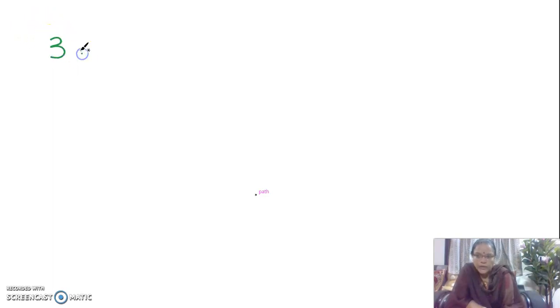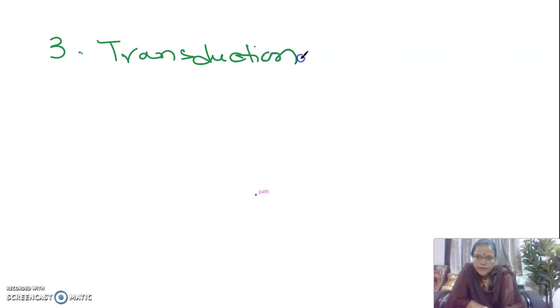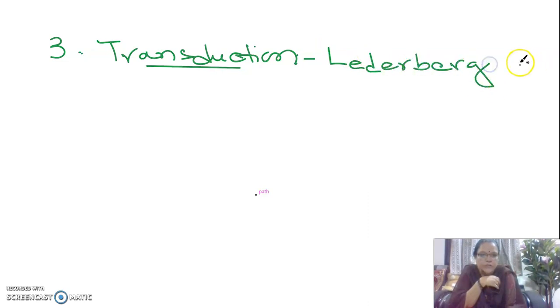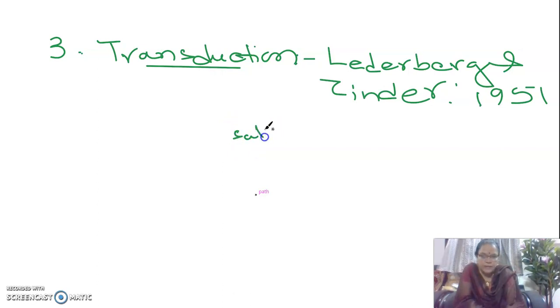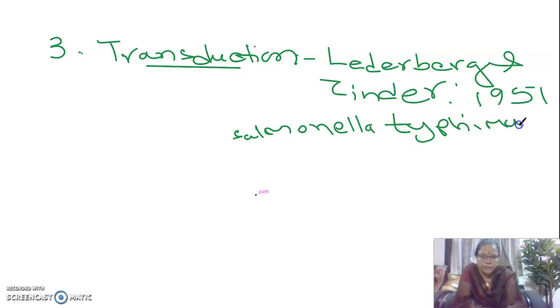And the third and last one is another mode of sexual reproduction, which is called transduction.